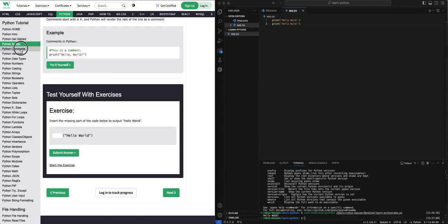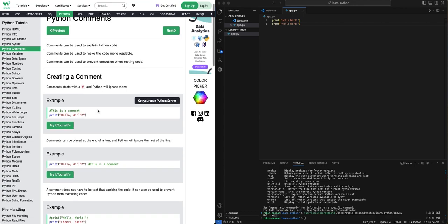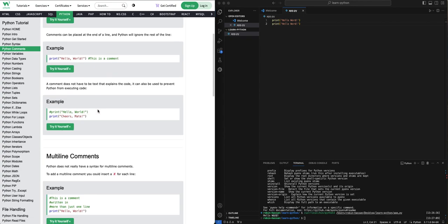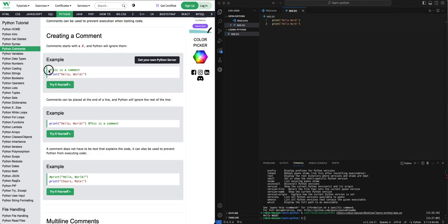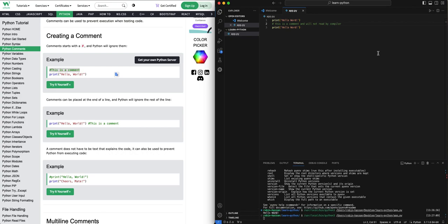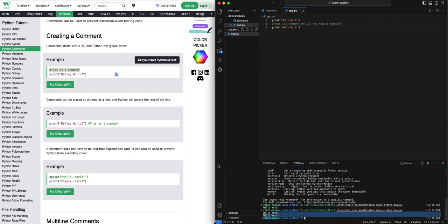Now, next thing is about comments. Python can have single line comments or multi-line comments. If you want to just comment out a line, then you can do this. This is a comment and will not be read by the compiler or interpreter. So if you run this, we see two times Hello World.